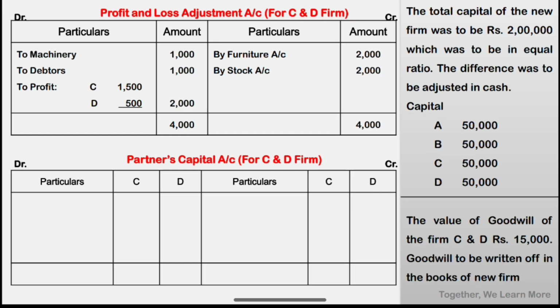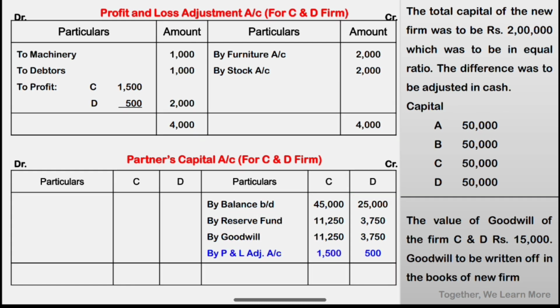Moving towards preparation of capital account for CD. When we prepare capital account, first of all transfer balance from balance sheet, transfer any reserves to the capital in old ratio. So for C and D, balance is given 45,000 and 25,000 in the example balance sheet. Reserve fund is given 15,000, that is distributed in the ratio of 3:1.